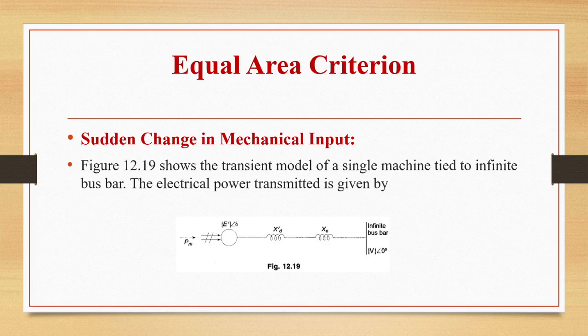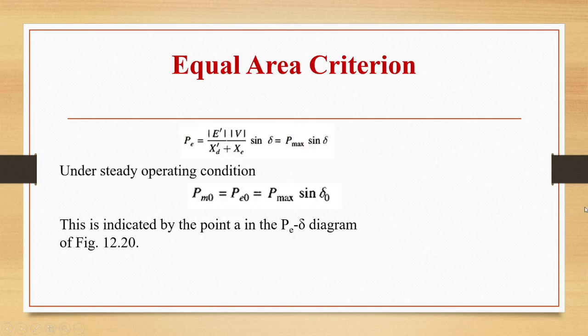First one is, in the previous classes we have seen two conditions, and in today's class we are going to see another two. So first one was sudden change in mechanical input. So this figure is showing the transient model of a single machine tied to infinite bus bar. At that time the power transmitted will be given by mod E dash mod V by X_T dash plus X_C sine delta, that is equal to P max sine delta. So PE value we got as P max sine delta. So under steady operating conditions, PM naught is equal to PE naught is equal to P max sine delta naught.